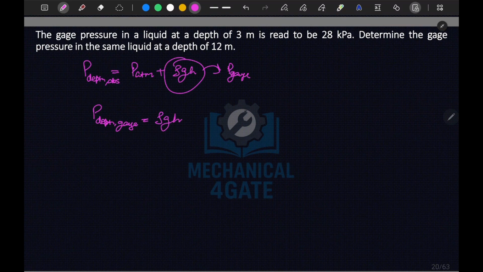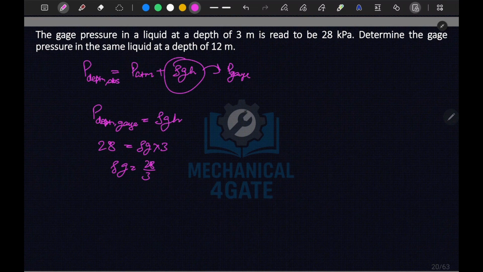The pressure is 28 kilopascal in gauge, which is equal to rho g times 3. We have to calculate the same pressure at 12 meters. From here, rho g is equal to 28 by 3.